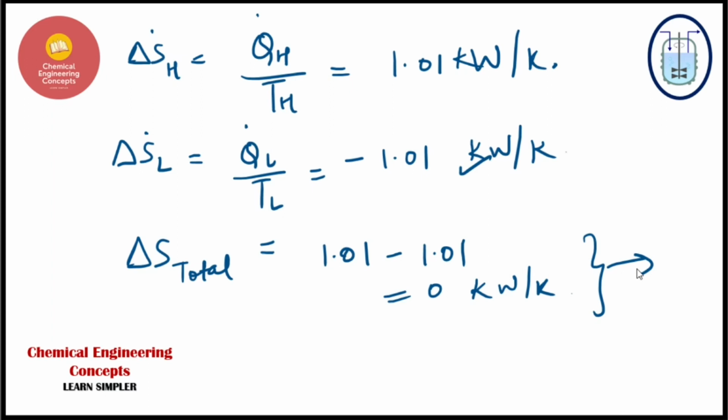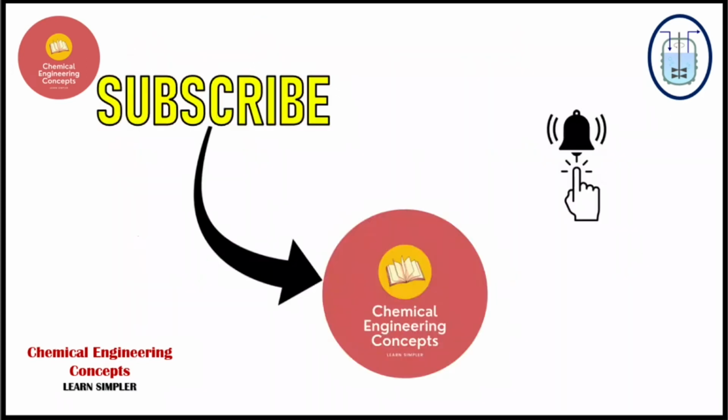For a reversible heat pump, refrigerator or heat engine, the total entropy change will come up to be 0. So since the heat pump is reversible here, the answer will come up to be 0 kilowatts per Kelvin. I hope this point is clear to everyone. This question is also clear to everyone.